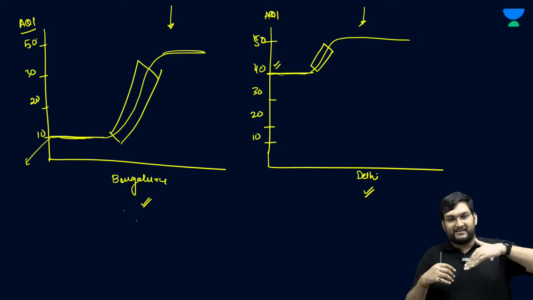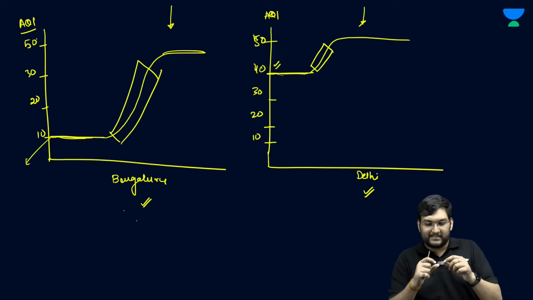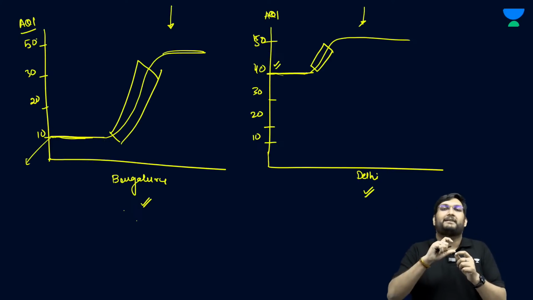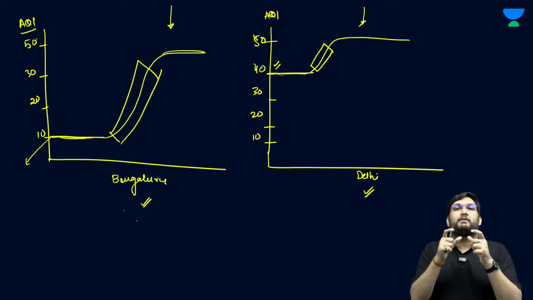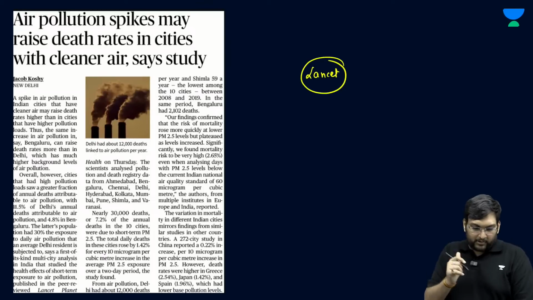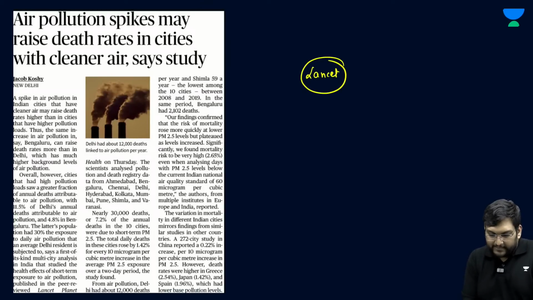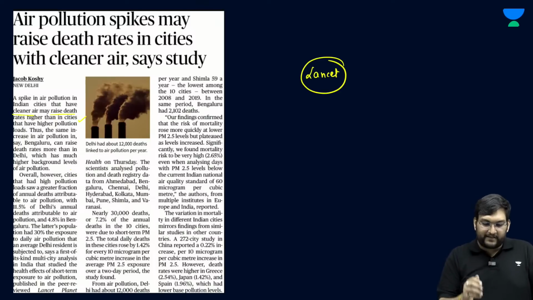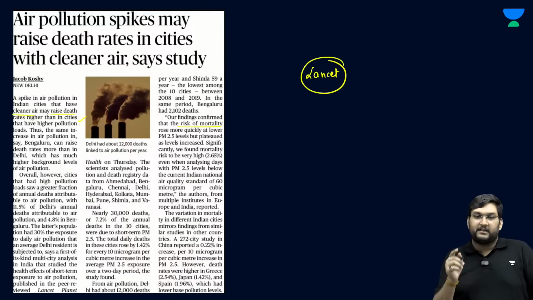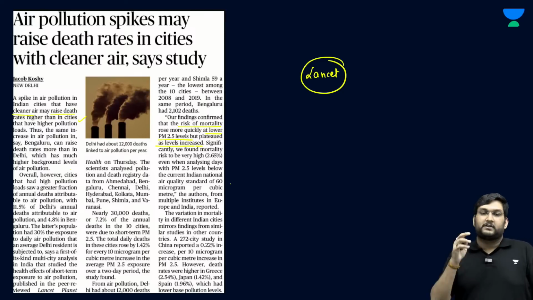So what it is saying is, when there is a higher AQI and people have no acclimatization to that form of AQI, there will be higher deaths. The exact terminology it says is, Indian cities which have cleaner air may raise death rates higher than in cities where they have higher pollution loads. So the risk of mortality rose more quickly at a lower PM level, but plateaued at levels when it increased.